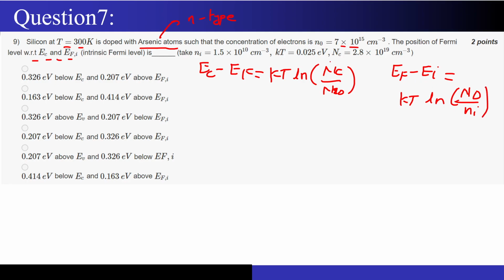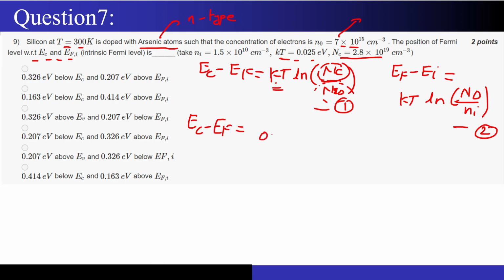Correct? So now I just need to check. Let me write this as equation number 1, and this as equation number 2. I just have to check whether I know each and every term on the right side. The k value is known to me. kT has been given to me. The value of NC is also fortunately given to me. And n0, this is the concentration of the dopant, that is the electron concentration, which is also directly given to me. So I can directly substitute and get the value of EC minus EF.